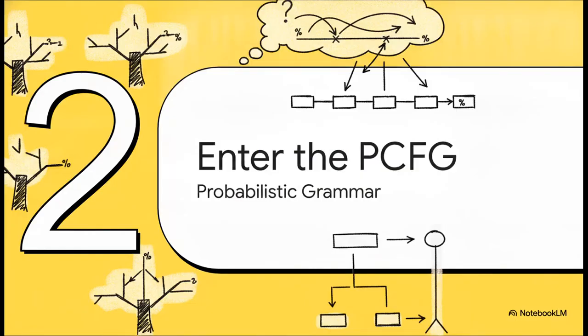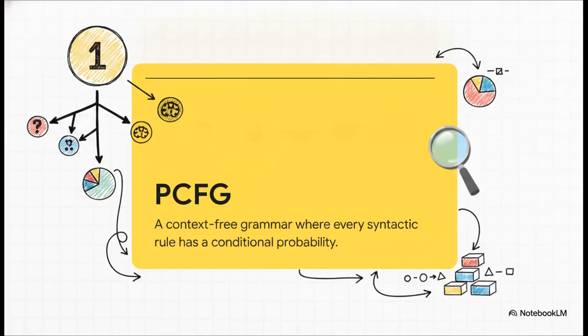Section 2. Enter the PCFG, probabilistic grammar. PCFG stands for probabilistic context-free grammar. Think of a standard grammar as just a rigid set of rules, like a noun phrase can be made of a determiner and a noun. Well, a PCFG is a system where every single one of those syntactical rules is given a conditional probability somewhere between 0 and 1. This number expresses the precise likelihood of a grammatical category expanding into a specific sequence. And here's the kicker. If you add up the probabilities of all the possible ways a specific category can expand, they have to sum to exactly 1. The whole shebang has to balance out mathematically.